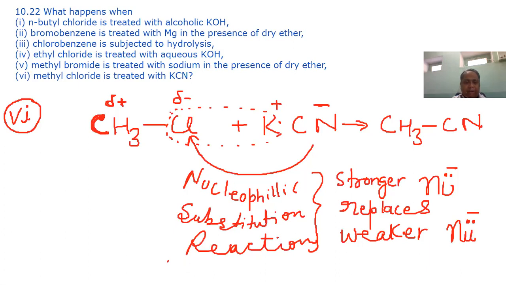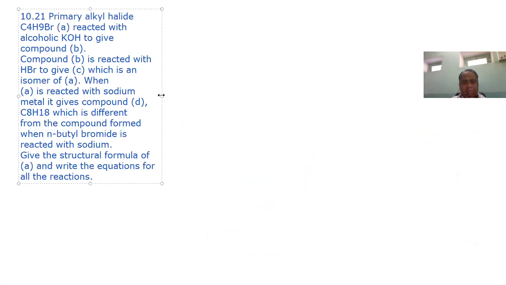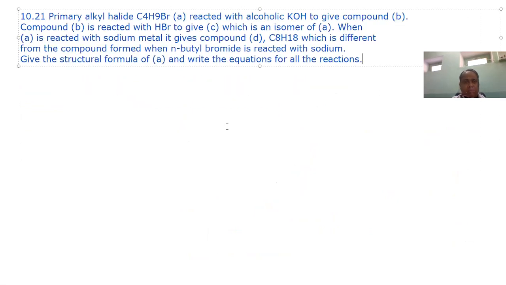This is a very interesting question. Question number 10.21. A primary alkyl halide, that means the halogen is attached with a carbon, the carbon which is attached with only one more carbon.